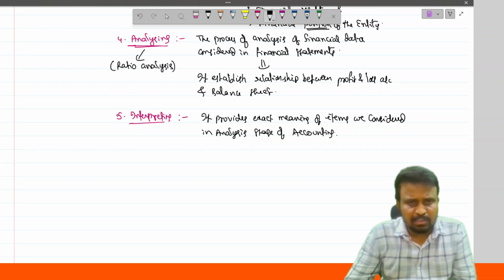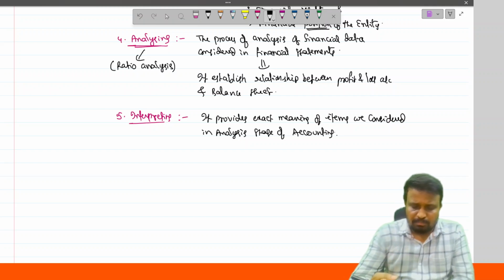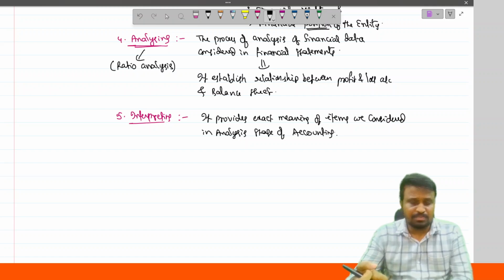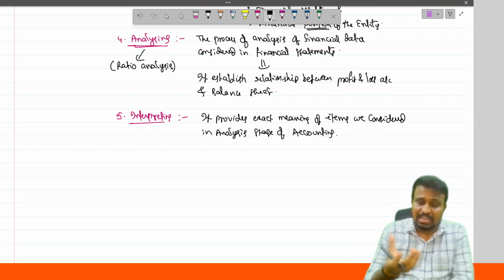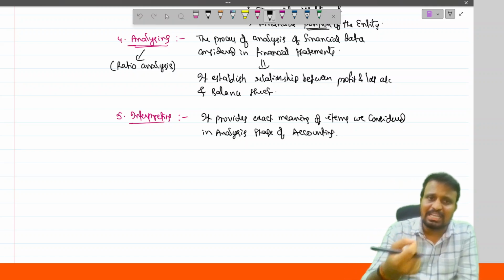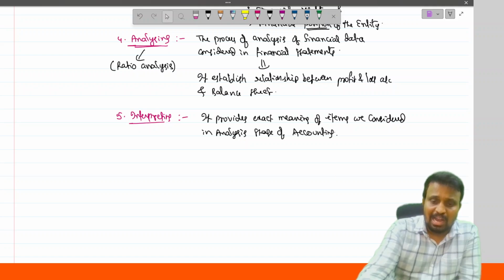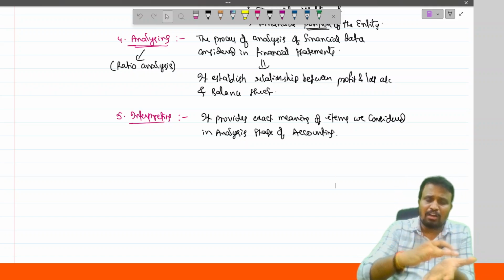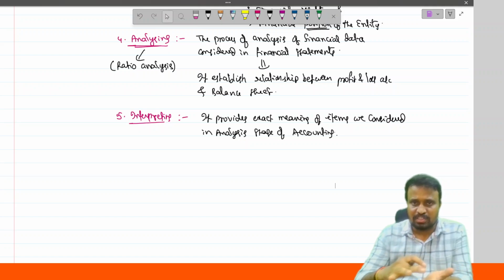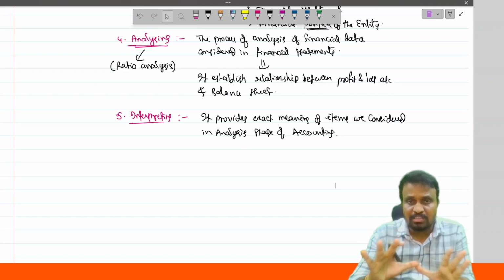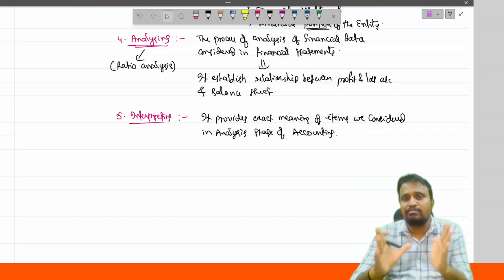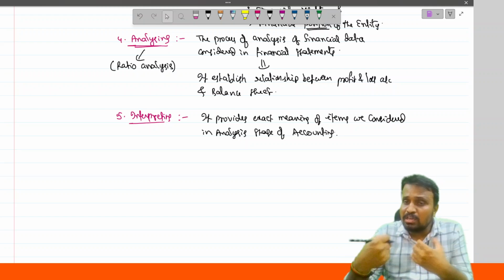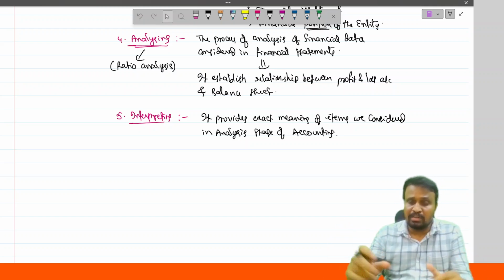For example, what is meant by current assets and non-current assets, and what is meant by current liability and non-current liability. The definitions are provided. The main objective of considering these stages as part of accounting is to simplify the financial statement into a more understandable format for its users.